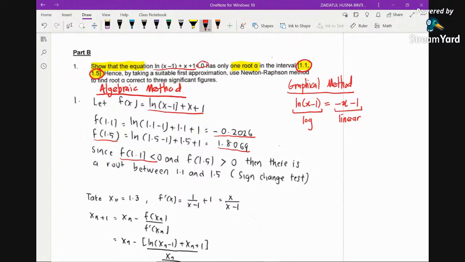Again, please write down the conclusion. Yeah, so the conclusion is a must, because this will give you GA1.